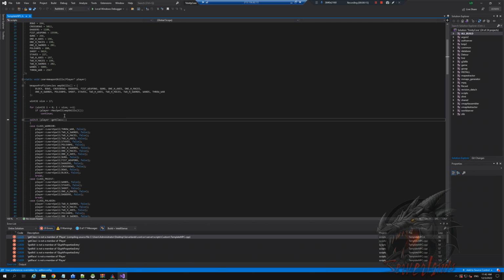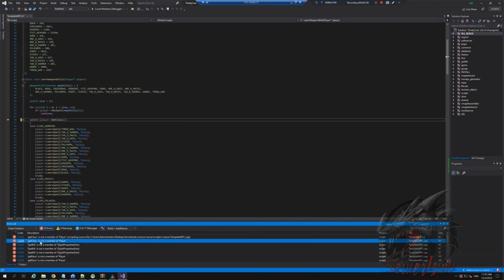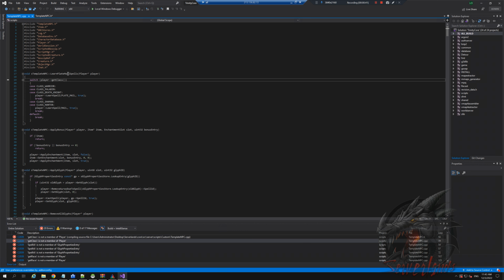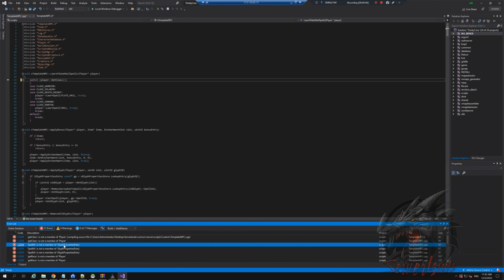Seems like whenever we have a get class function, it prints out an error, and that is due to an update that Trinity Core made, where they don't use get class with small case g, they use get class with capital G, and that fixed the issue. Now, whenever we see get class like that, we will know that we need to actually just uppercase the G, and that should be it.